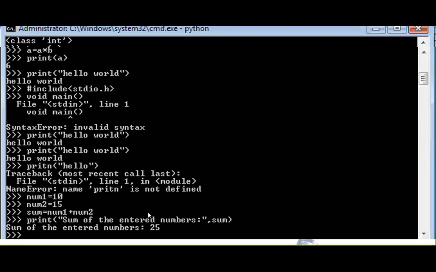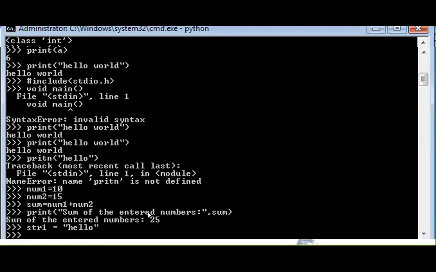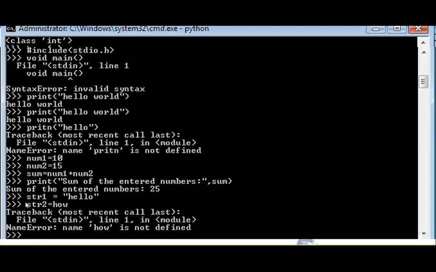Suppose you take strings. str1 is equal to, whenever we are going to give strings, you must use double quotes. Hello. Suppose you do not give double quotes, the error will come. Please observe. In str1, I am giving double quotes, so in the first line there is no error. When I go to the second line, str2 is equal to how? Here I missed the double quotes. Whenever I am not giving double quotes, the interpreter automatically shows an error.